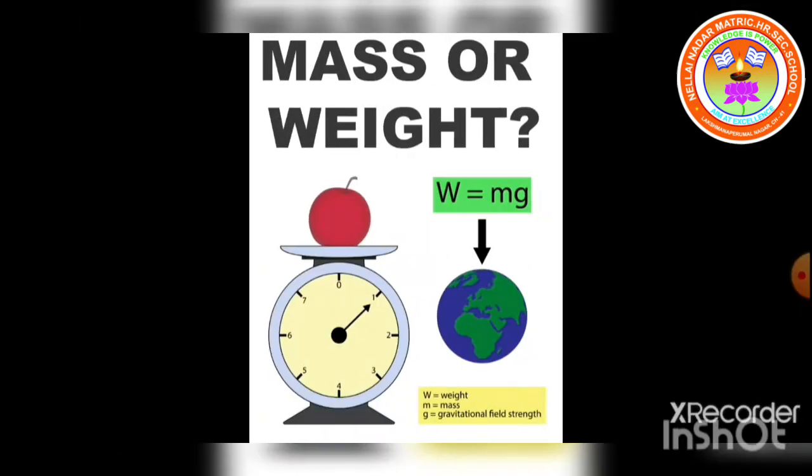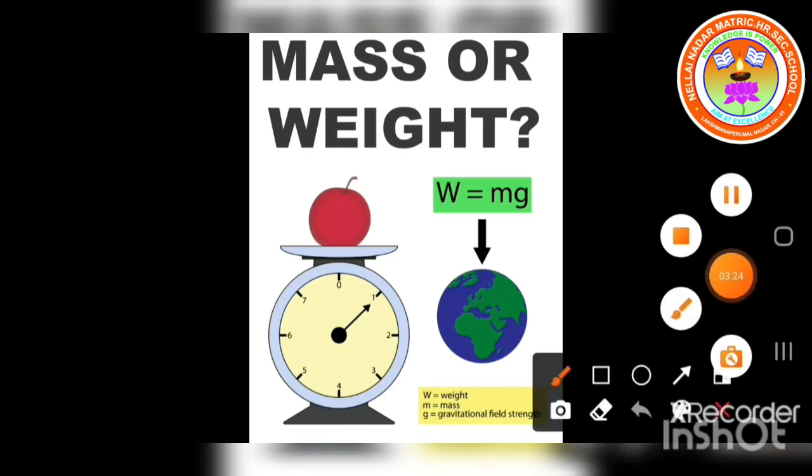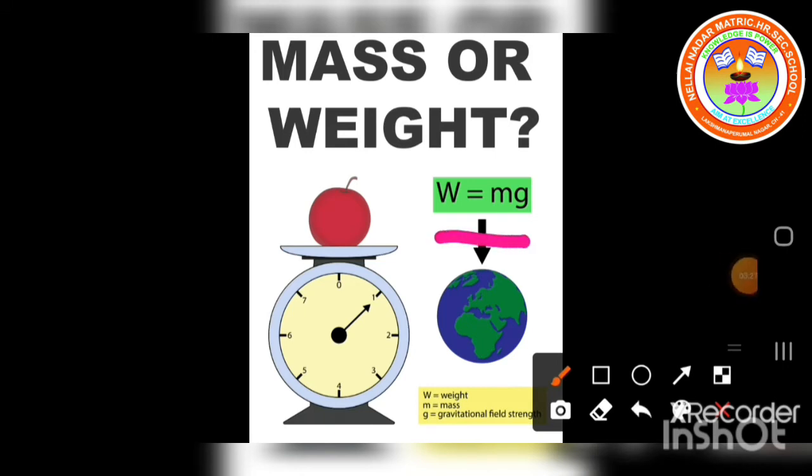Mass or weight. We have a doubt. Are both the same or different? It's exactly, both are different. Mass, which I told you already, is nothing but the amount of matter contained in the body. But weight is equal to the product of mass and gravity. Listen to the formula, students. Weight is the product of mass into gravity.